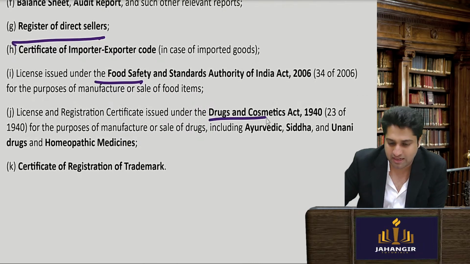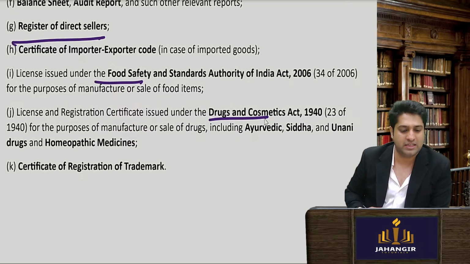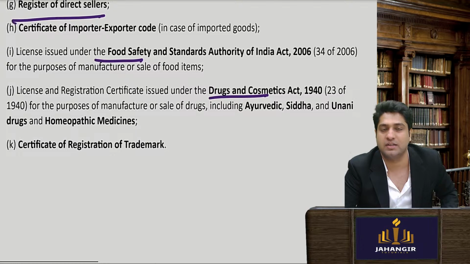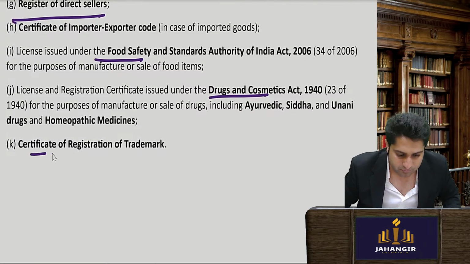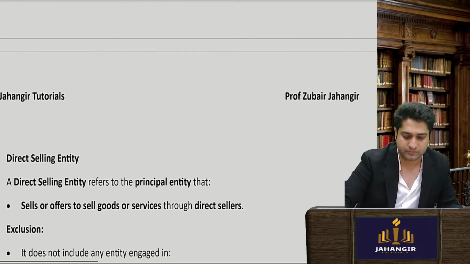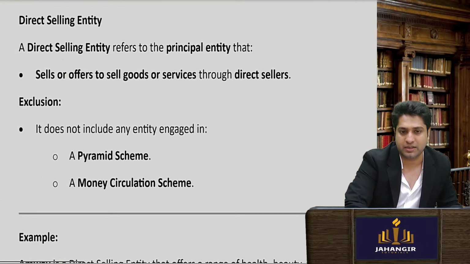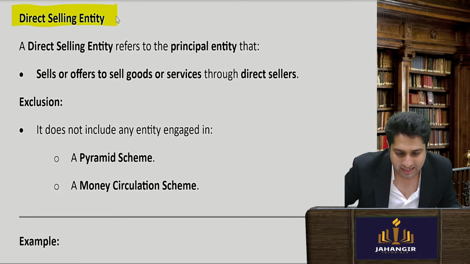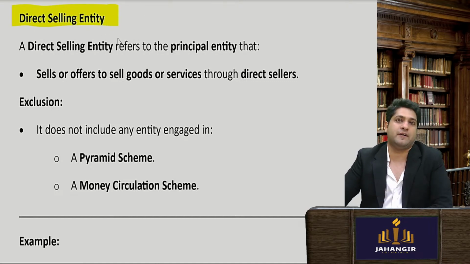They are selling any medication, Ayurveda, Unani medicines, homeopathic medicines, and they need to get the respective certification. They need to register their trademark also. Now we are coming to the direct selling entity. Now let's see, the direct selling entity, what does it mean?